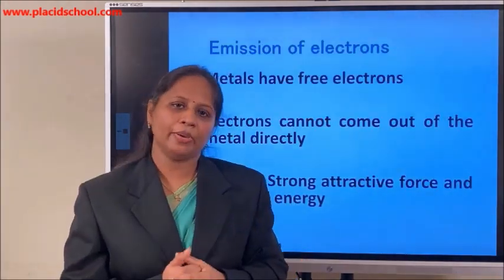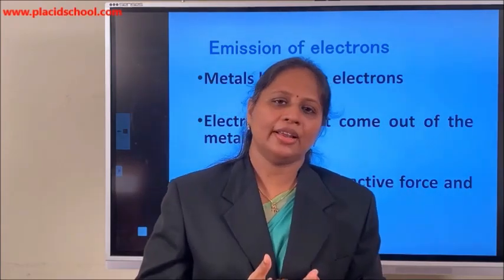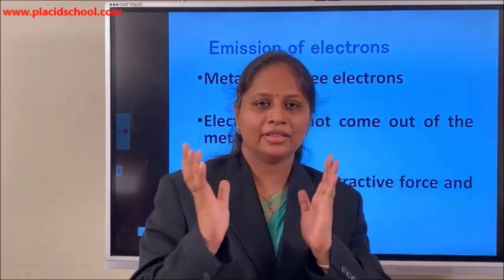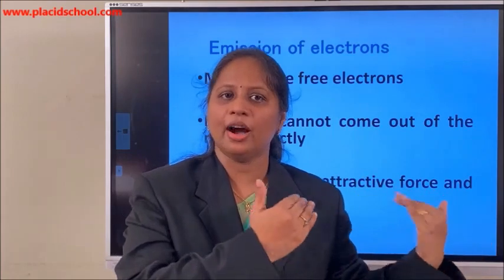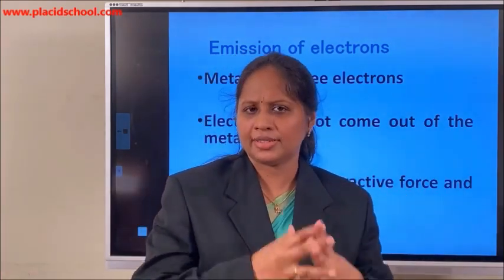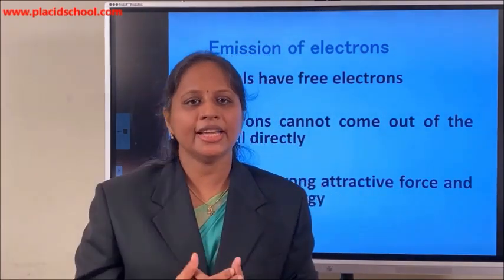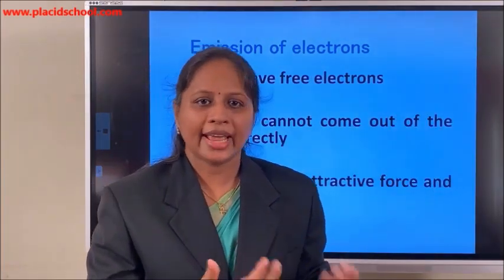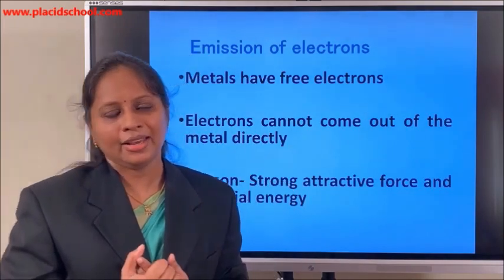We'll move on to the next topic, emission of electrons. What is the relation between photons and electrons? We have seen how electrons were discovered, and electrons are emitted from surfaces under certain circumstances, certain conditions. How can you get these electrons from a metal surface? Now let us see that.